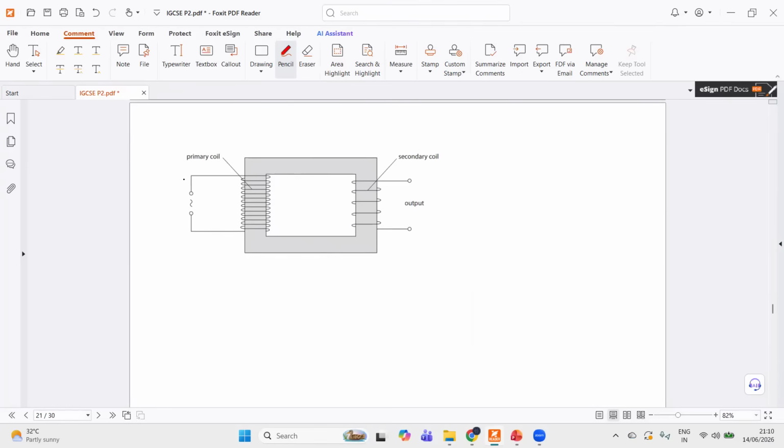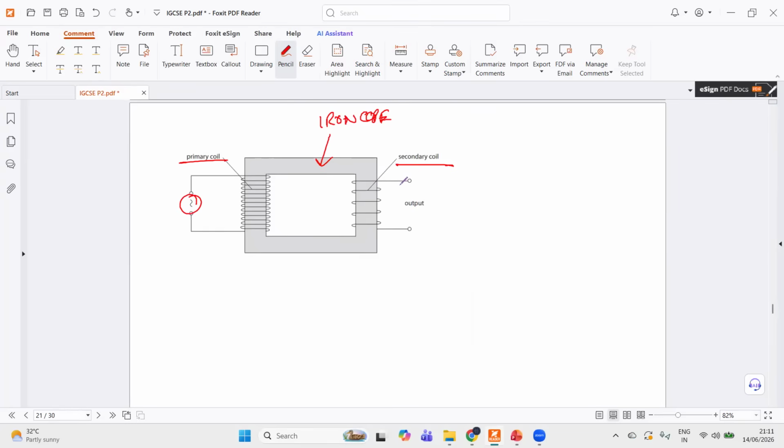So the coil with which there is a power supply is called the primary coil, and the one that doesn't have a power supply is the secondary coil. So the way transformers work is alternating current in the primary coil produces a changing magnetic field. The core, this is the iron core, becomes magnetized, and the field changes to the secondary coil, which induces a voltage across the secondary coil.